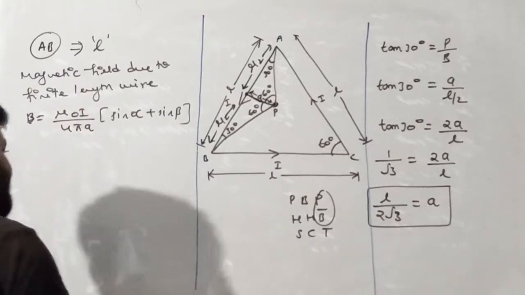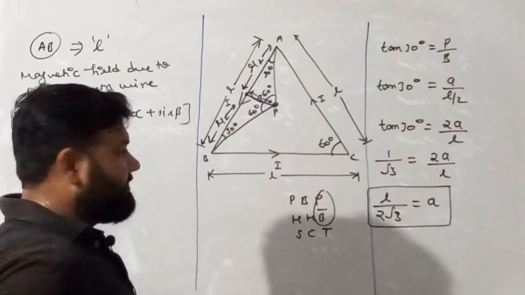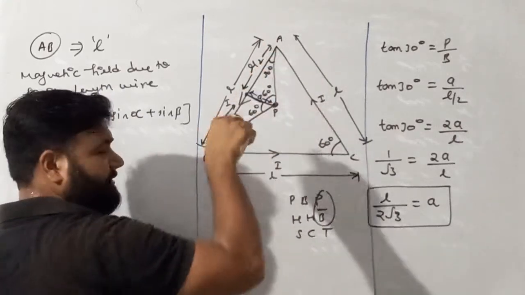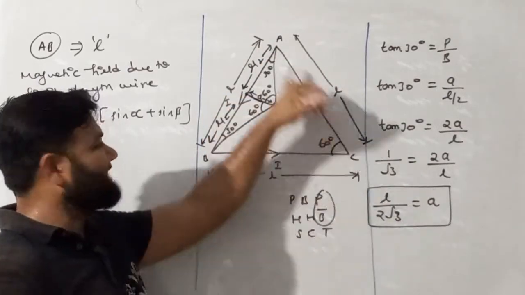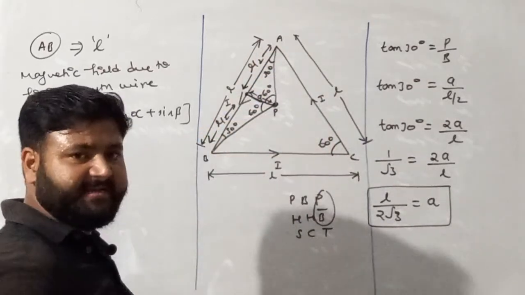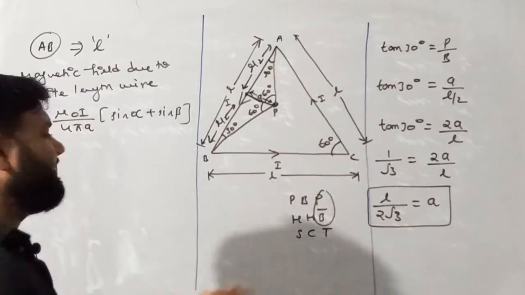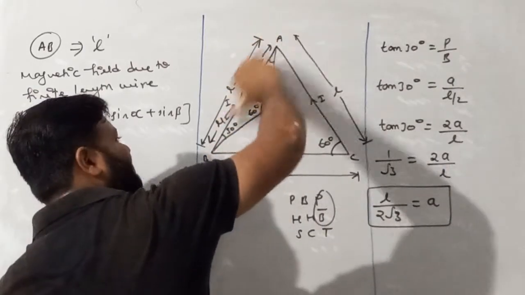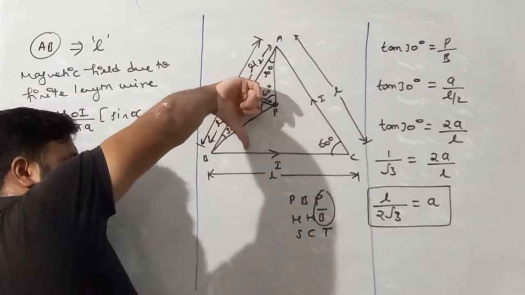Now see my dear student, this length and this length are the same. So if I get the magnetic field due to this side, then we will multiply it by 3, and we'll get the magnetic field due to all the sides. Because, my dear student, this is basically a straight current carrying conductor. Let's find the direction of the magnetic field at point P due to this side, that is AB. So we'll place our thumb in the direction of current and curl our fingers. So see, curling of fingers, the fingers come outside.